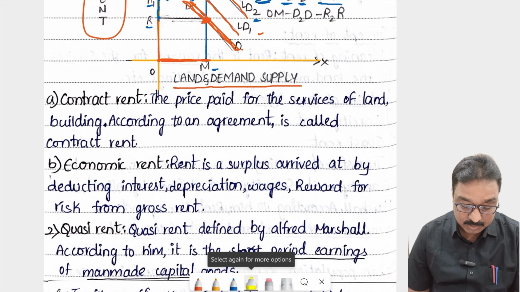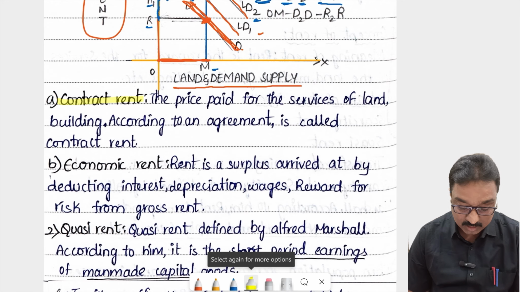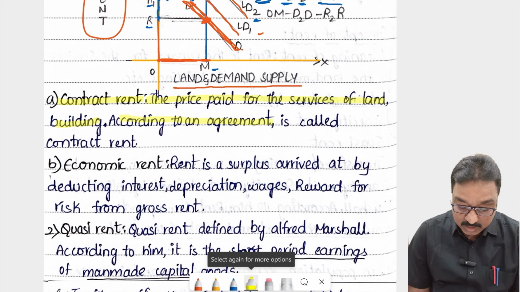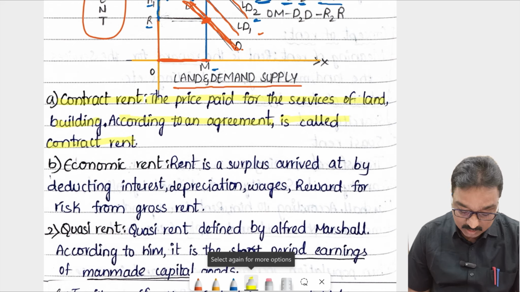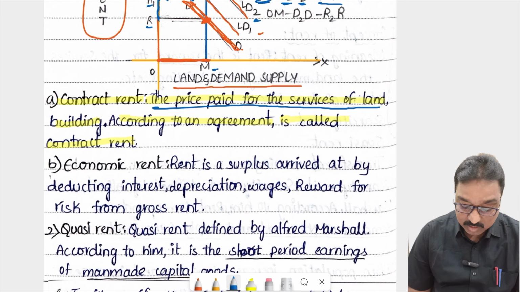Another important concept of rent: contract rent. What is called the contract rent? The price paid for the services of land, building according to an agreement. Agreement means contract, and it is called the contract rent. So the price paid for the services of land.